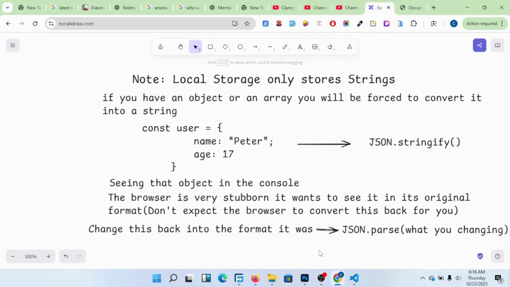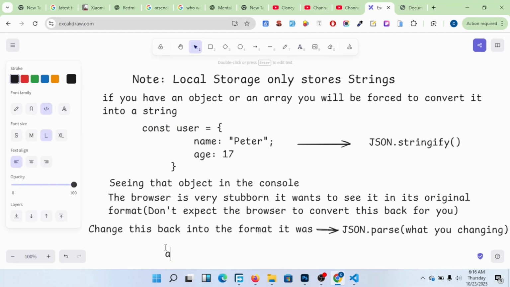After you convert it back, that's when you will be able to see it or use it.